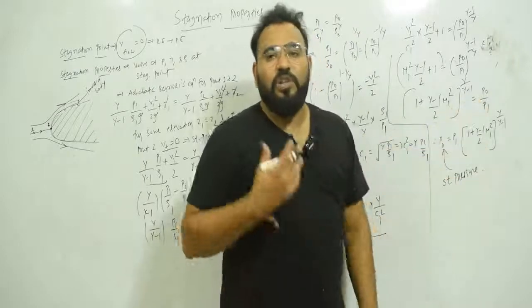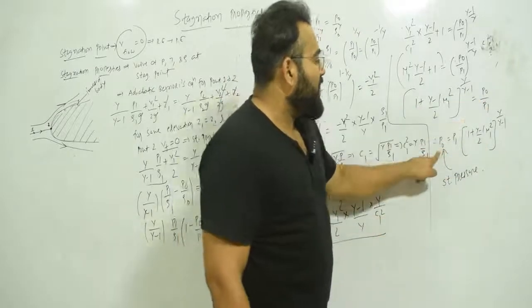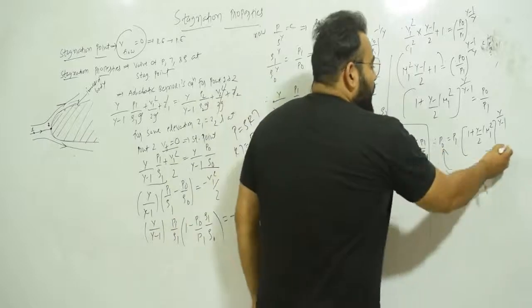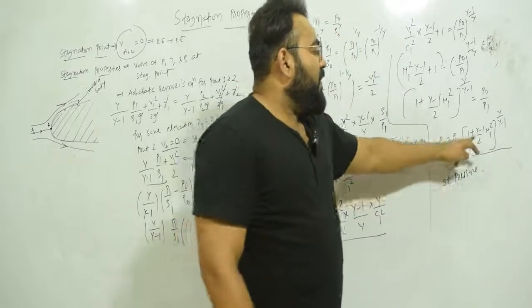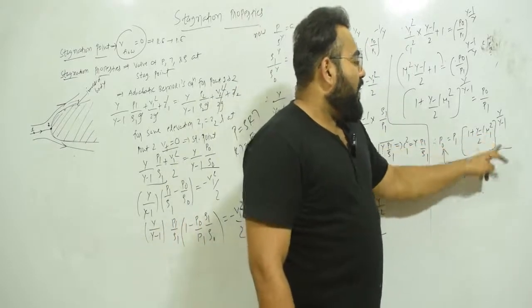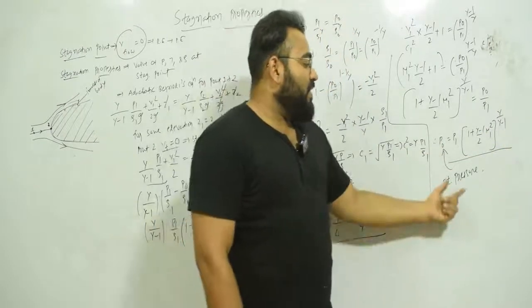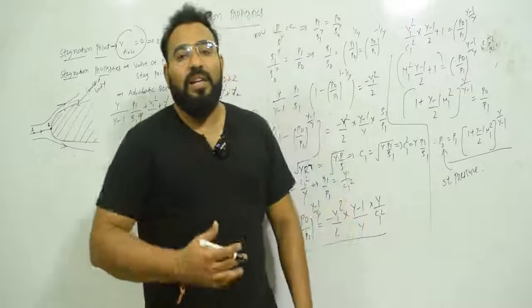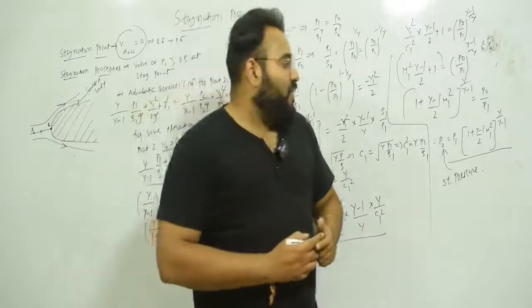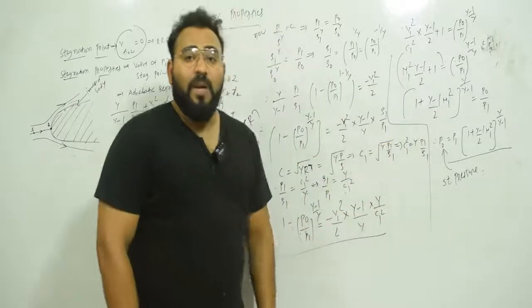But we know that P0 is the stagnation pressure. So make P0 the subject and you will get this term. So P0 is equal to P1 times 1 plus gamma minus 1 by 2 M1 square, raised to gamma upon gamma minus 1. So this is the derivation of stagnation pressure. This is how you can derive stagnation pressure in terms of Mach number.